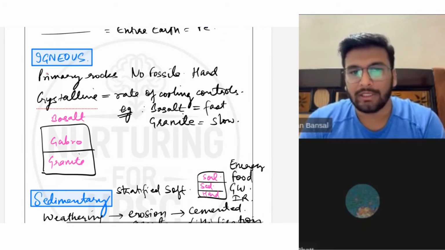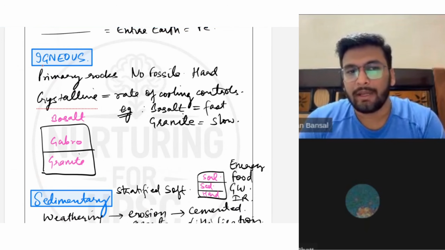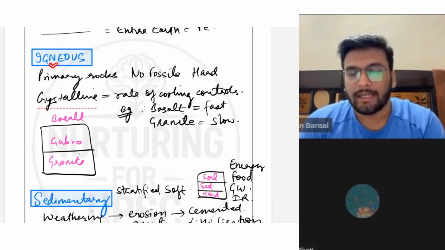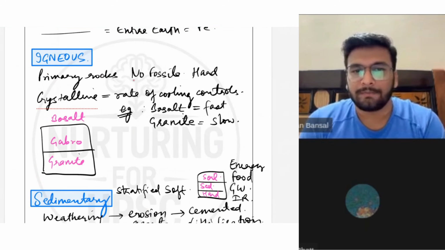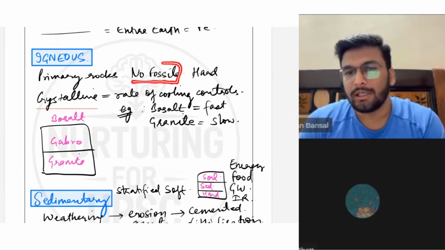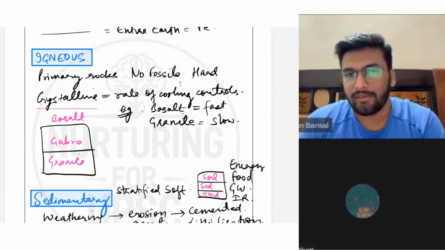Now, igneous rocks are made from lava, magma that comes from the inside and is eventually deposited as lava on the surface. So they cannot contain any fossils, because the temperature is so high that no living organism can survive in it. So igneous rocks will not contain any fossils.